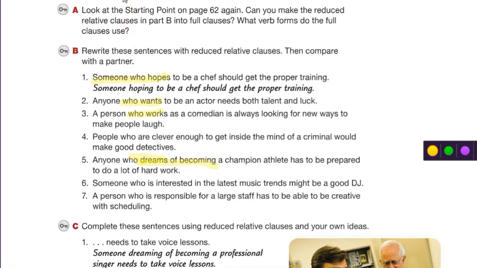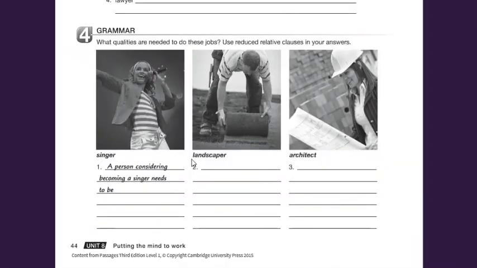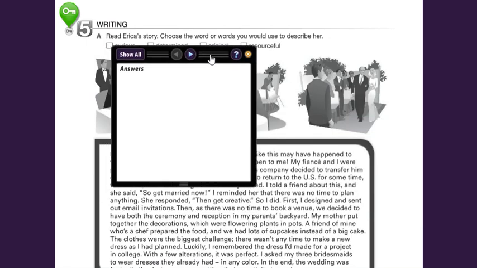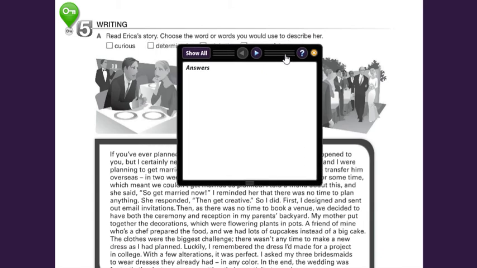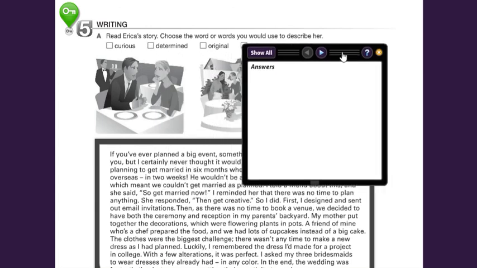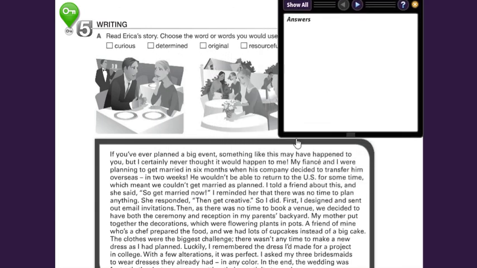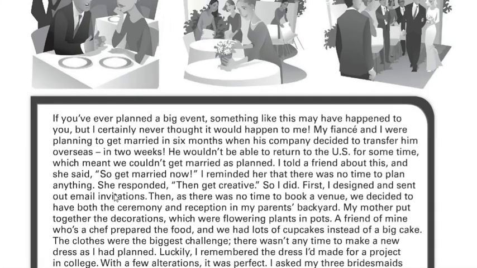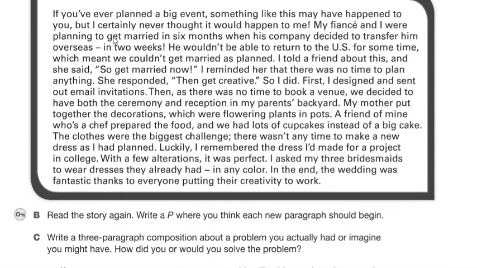Okay, now let's get back to our workbook activity. So now that you've looked at the phrases, you will complete this task by adding some definitions of these professions, these careers. And the last exercise is read Erica's story. Choose the word or words you would use to describe her. We have curious, determined, original, and resourceful. So meanwhile, you can pause the video in this section, and if you want to practice this skill, you should read the story. You may pause it right now.